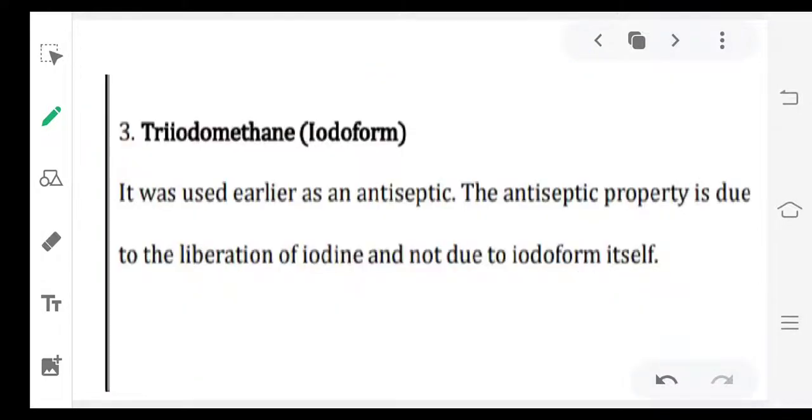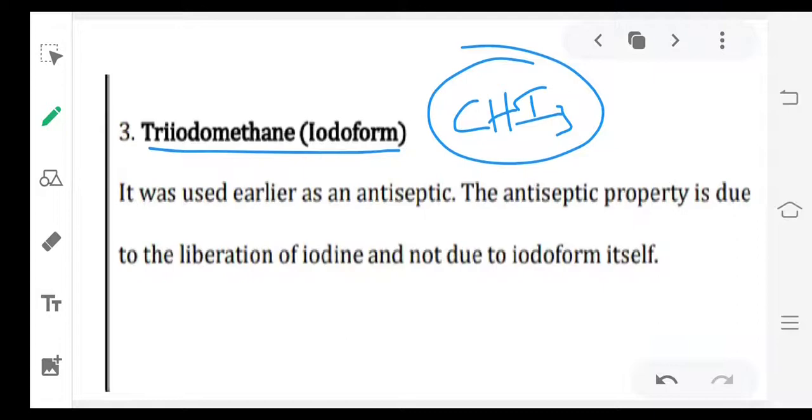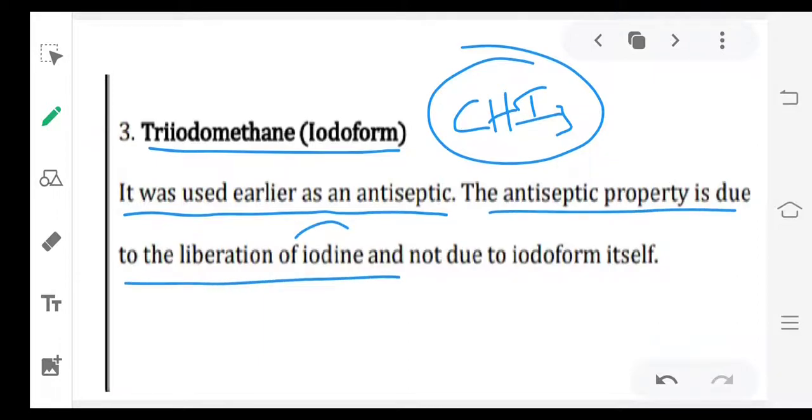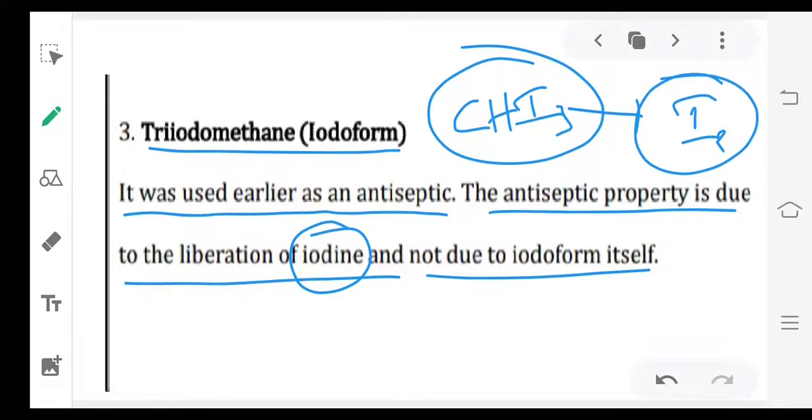Next, triiodomethane, CHI3. This is also called iodoform, like chloroform. So it was used earlier as an antiseptic. The antiseptic property is due to the liberation of iodine and not due to iodoform itself. Meaning the CHI3 will produce iodine. This iodine will act as an antiseptic.